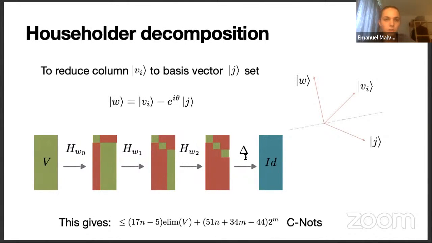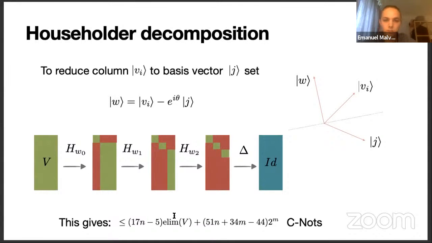And interestingly, in the sparse case, we have some nice properties of these Householder reflections that I'm going to show you. First, of course, if the isometry is sparse, then its columns are also sparse, and this means that this vector W, for which we have to implement sparse state preparation, will also be sparse. So this gives us some speed up or some improved CNOT counts for sparse isometries. And another nice property is that there will be reduced fill-in, which I'm going to show you on the next slide.